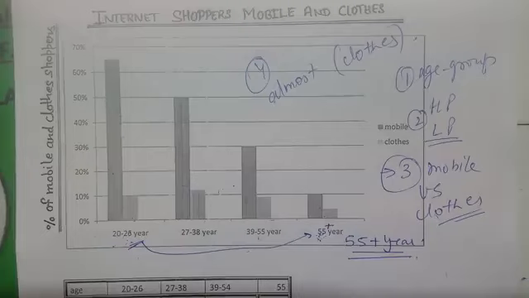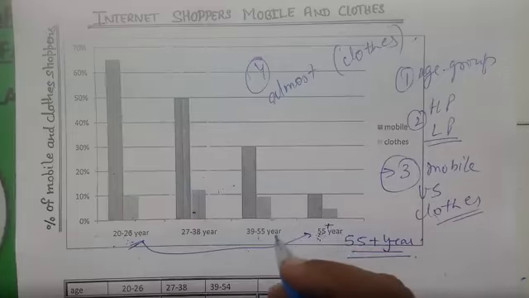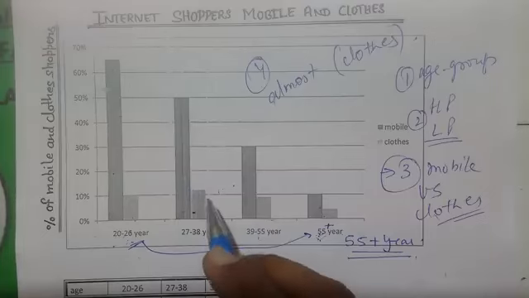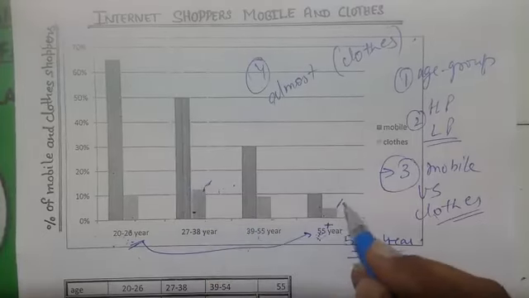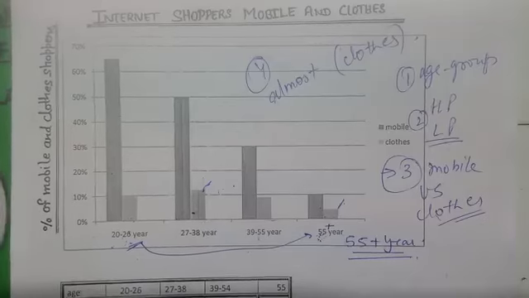And another one, whatever I am thinking here, I can say which group has purchased more clothes, and which has purchased the fewest also. So I can also work on this one. So some lines I am writing, I am not doing the complete work here, but the introduction I'll try to write.